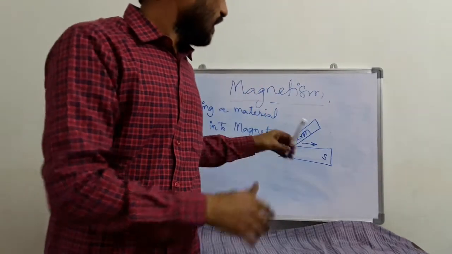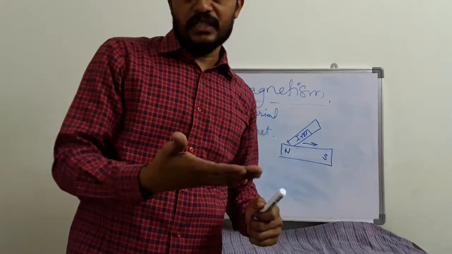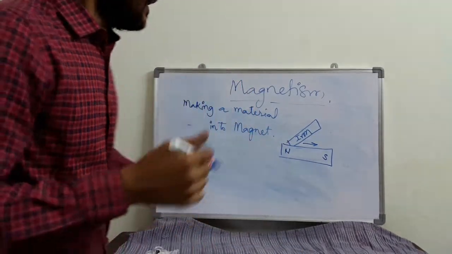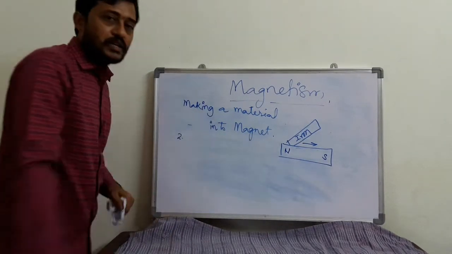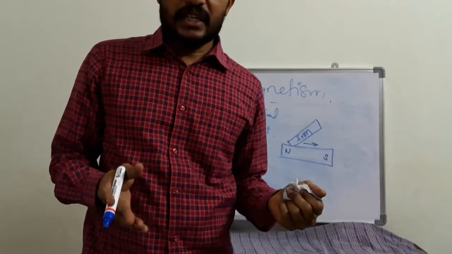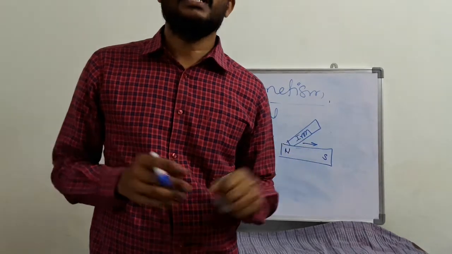After lifting, again start from the north pole. So continuously by rubbing like that, it may become a magnet. Okay. And the second method is, you can make the material a magnet, but for a temporary purpose, with the help of electricity.